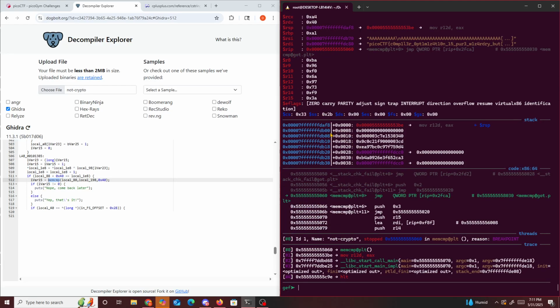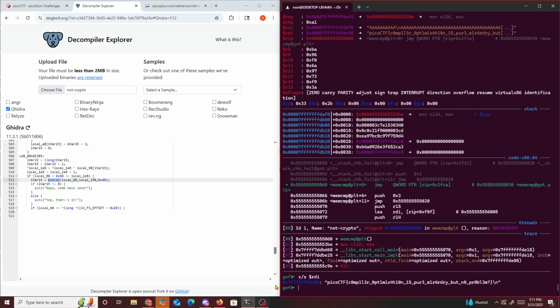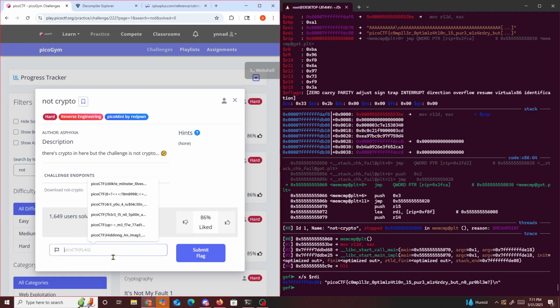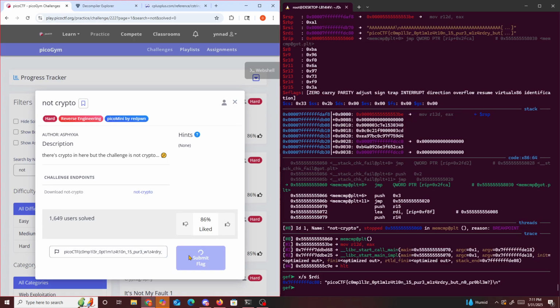So to access this we could basically just do something like what we were doing before, but with memcmp. So we could just do x/s, the string value of RDI. And then we see PicoCTF compiler optimization, purely wizard, no problem. So I'll just copy this and submit it right here, and we should get this challenge solved and submit it.